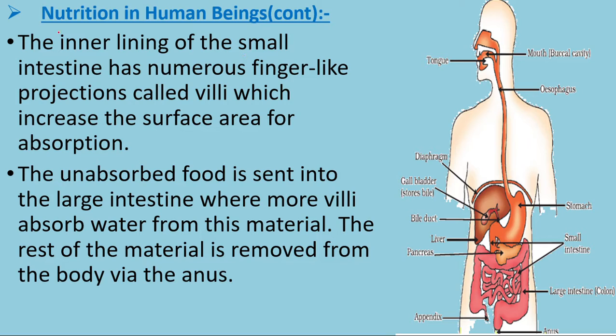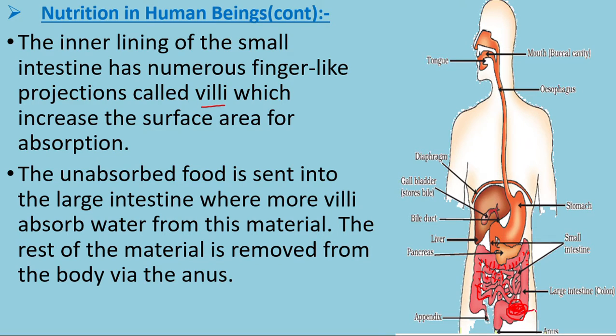The inner lining of the small intestine has numerous finger-like projections called villi. So the small intestine has small projections like this everywhere, which help in absorption of food and increase the surface area. Some of the food doesn't get absorbed here, so it enters the large intestine, where there are more villi which absorb the digested food and even the water, and it gets stored in the rectum.